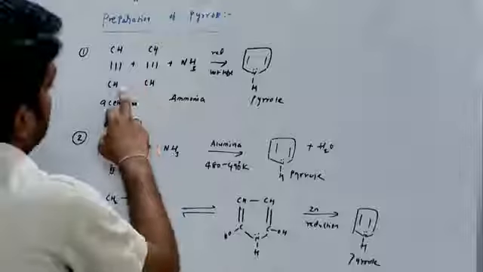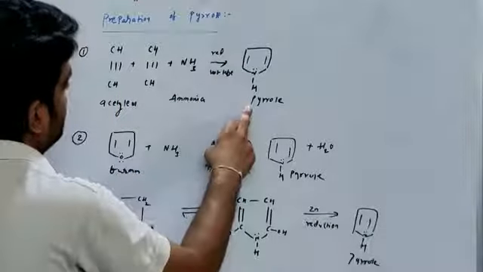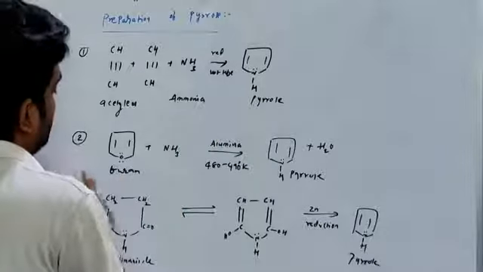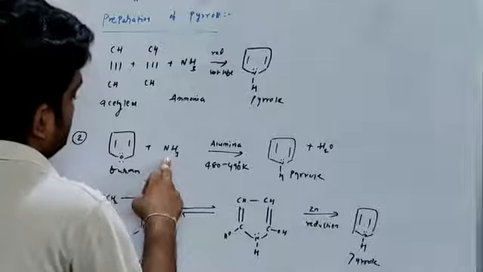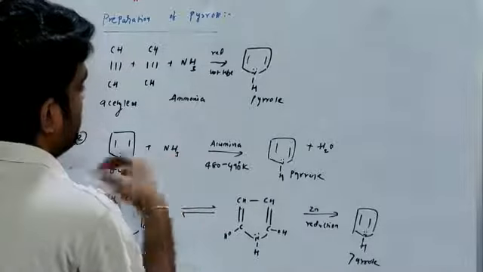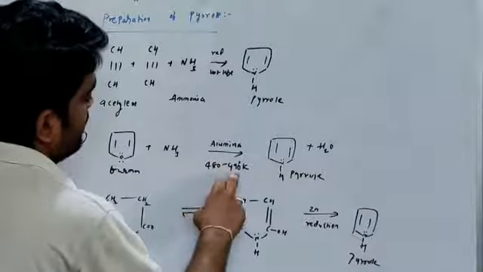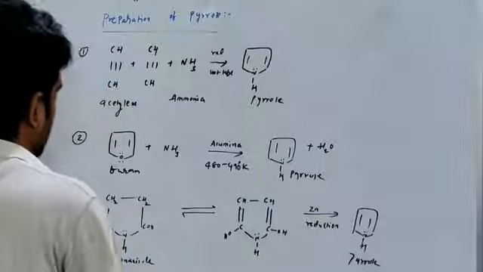Preparation of pyrrole: acetylene reacts with ammonia in a red hot tube with the formation of pyrrole. Second method, by passing a mixture of furan and ammonia over alumina at 480 to 490 degrees, with the formation of pyrrole by removal of water.